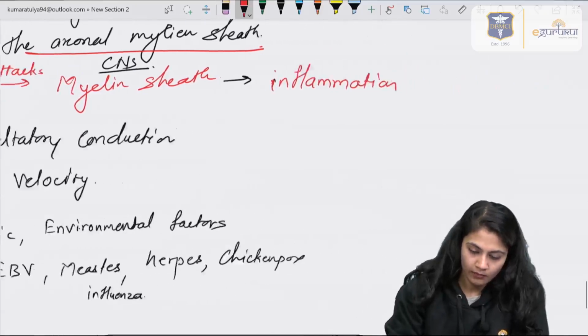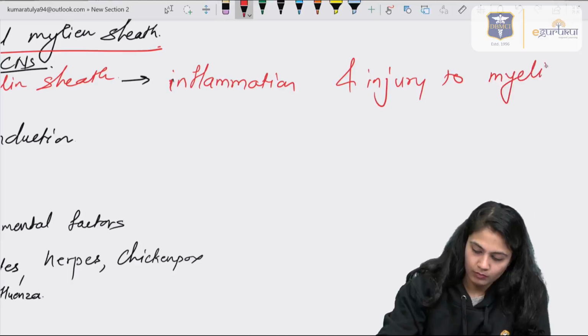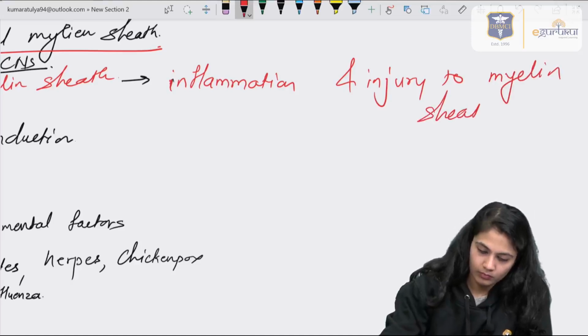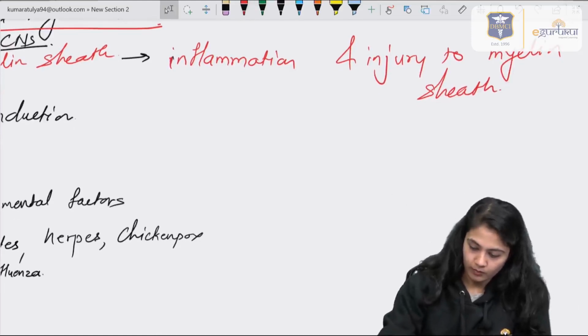Inflammation is taking place and injury to the myelin sheath. Right? So, injury to the myelin sheath.